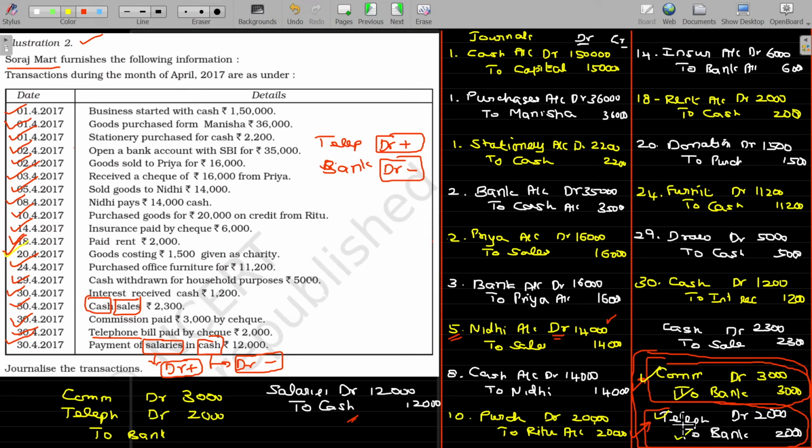Why do I want to pass two bank entries here? Rather than that, I can club the value here. 2 plus 3, 5000 rupees should be here. For each and every transaction, after cross verification, the debit total should be equivalent to the credit total. That equation should always be matching. So 3 plus 2, on the debit side we have 5 and on the credit side also we have 5, so it's matching. Is that okay? Come on, make a note of it.